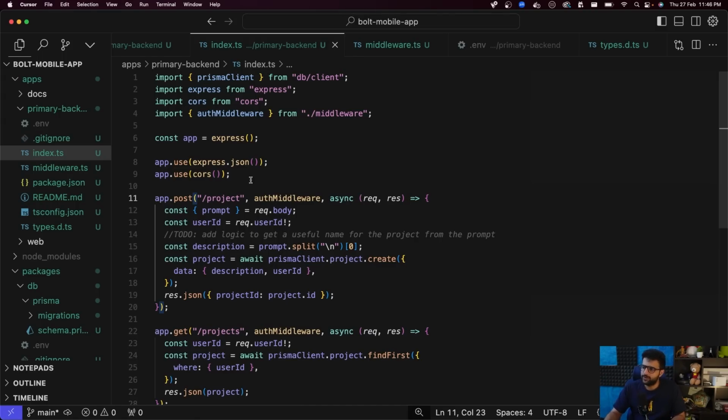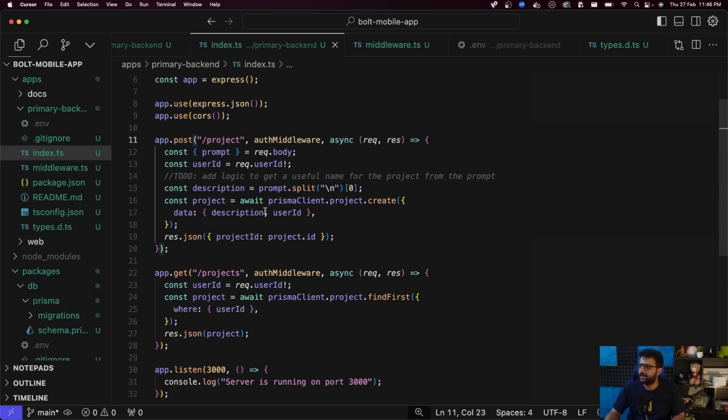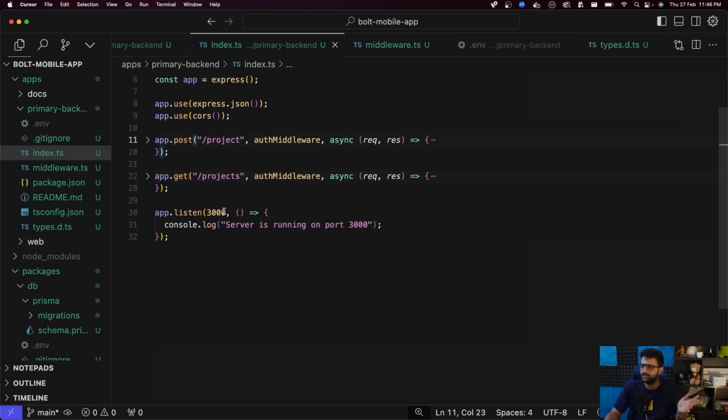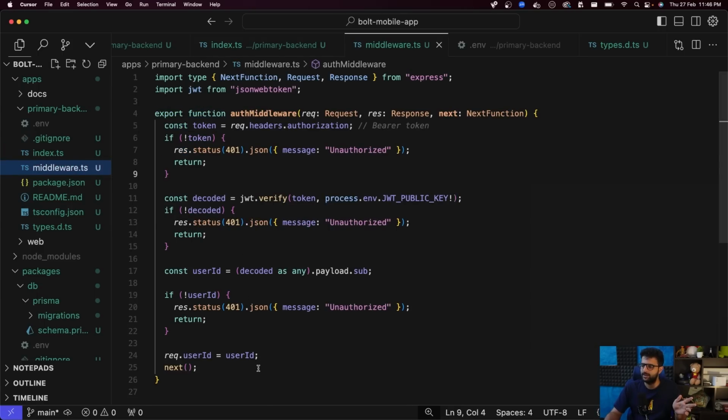Right. The first part is done. That's the HTTP layer, and if you look at it, it's pretty simple: two endpoints, one to create a project, one to get a list of your existing projects, listening on port 3000, and a middleware that does authentication for Clerk, not for us, but for Clerk. I think one thing I'm missing here is I might need to provide the algorithm here.